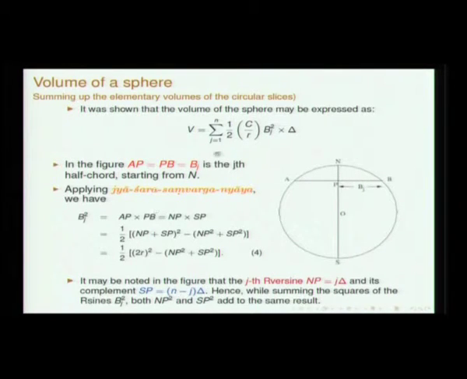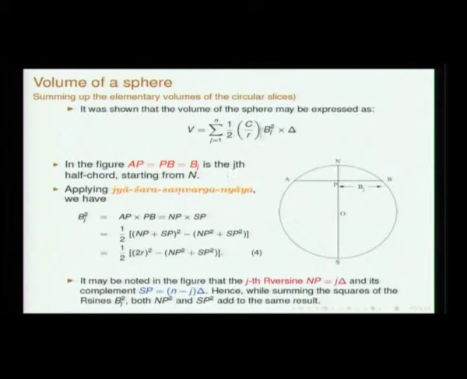So, basically this Pb square is Np times Sp, right. Np plus Sp basically turns out to be 2R, so that is fine. The other part, Np is equal to j times this, and Sp is n minus j times the slice.